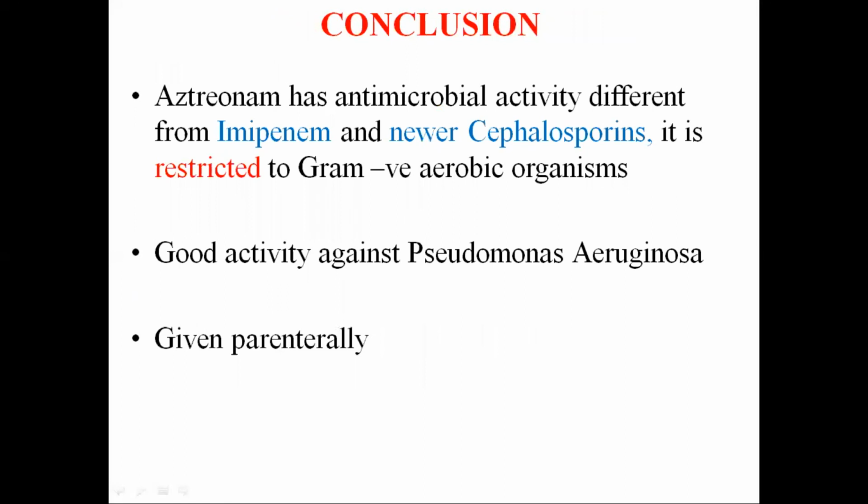So to conclude, we can see that Aztreonam, which is a monobactam, has an antimicrobial activity which is different from imipenem, which is a carbapenem, and also different from the newer cephalosporins, and it has a restricted action on gram-negative organisms. It has very good activity against Pseudomonas aeruginosa, and it is given parenterally. And it can be remembered in terms of that Aztreonam is a beta-lactam antibiotic which has an action just like aminoglycosides.